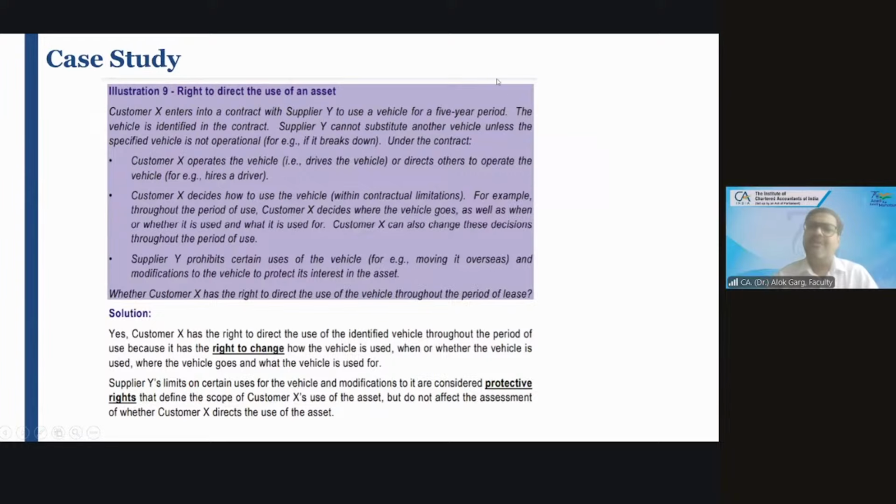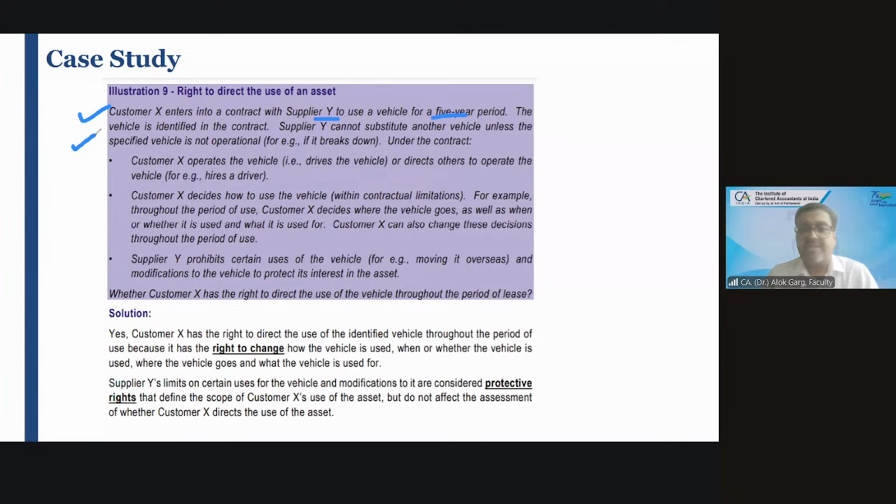Okay. Now let's discuss another question. In addition to my own examples, this is the sixth illustration which we are covering. Yes, illustration number 9. Right to direct the use of an asset. Decision about the use of an asset. Customer X enters into a contract with supplier Y. X is the lessee, Y is the lessor, to use a vehicle for a 5-year period. The vehicle is identified in the contract.